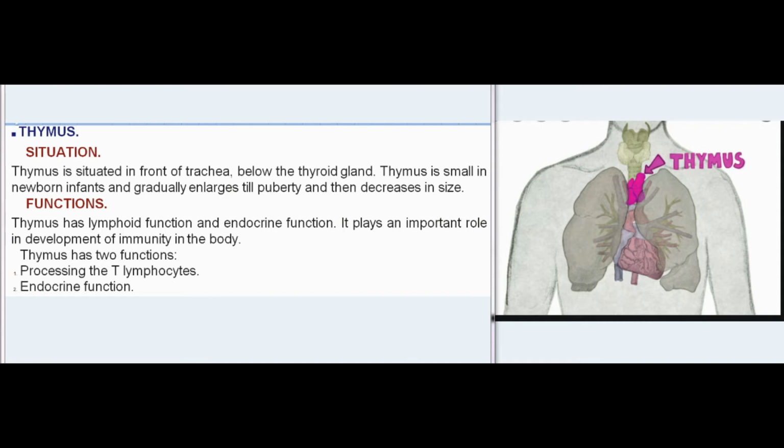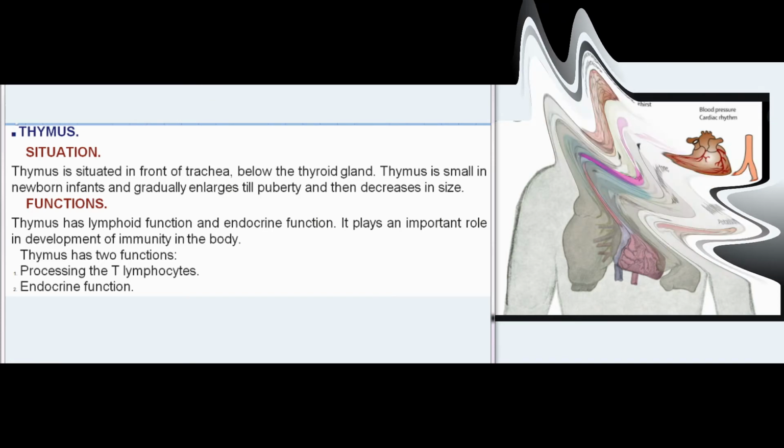Endocrine function of thymus. Thymus secretes two hormones, thymosin and thymin. Thymosin is a peptide. It accelerates lymphopoiesis and proliferation of T lymphocytes. Thymin is also called thymopoietin. It suppresses the neuromuscular activity by inhibiting acetylcholine release. Hyperactivity of thymus causes myasthenia gravis.